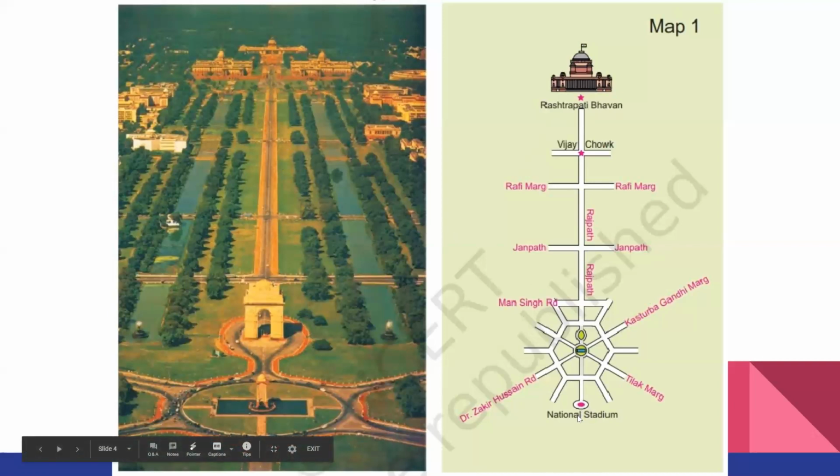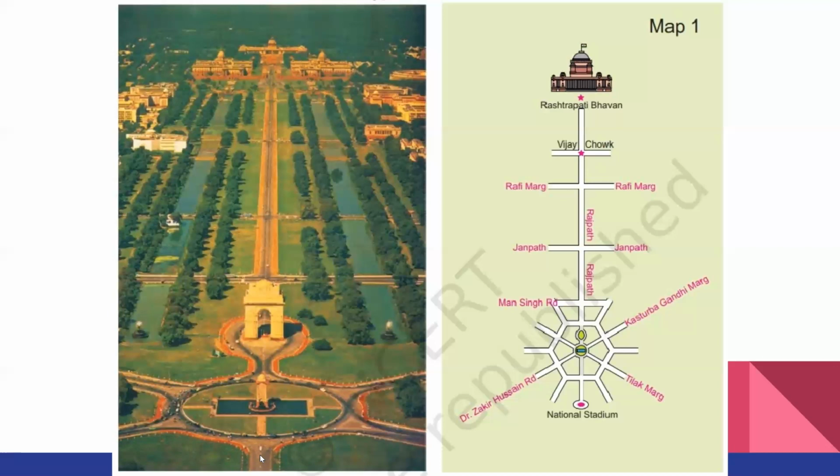In the map only the beginning of that road is shown, the ending is not shown in the photo. So at the end of this road there will be National Stadium, which is not shown in the photo, but it is shown in the map.